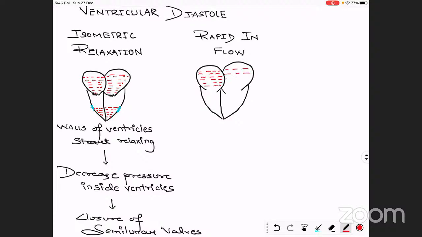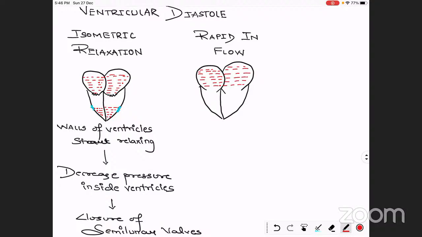filled with blood. You have to notice one thing, that we are talking about this stage, the rapid inflow. Till now we have not said that the atria are going into contraction. No, before the contraction of the atria, most of the blood which is present in the atria is going to rapidly flow inside the ventricles. Okay, this is something different in the heart.